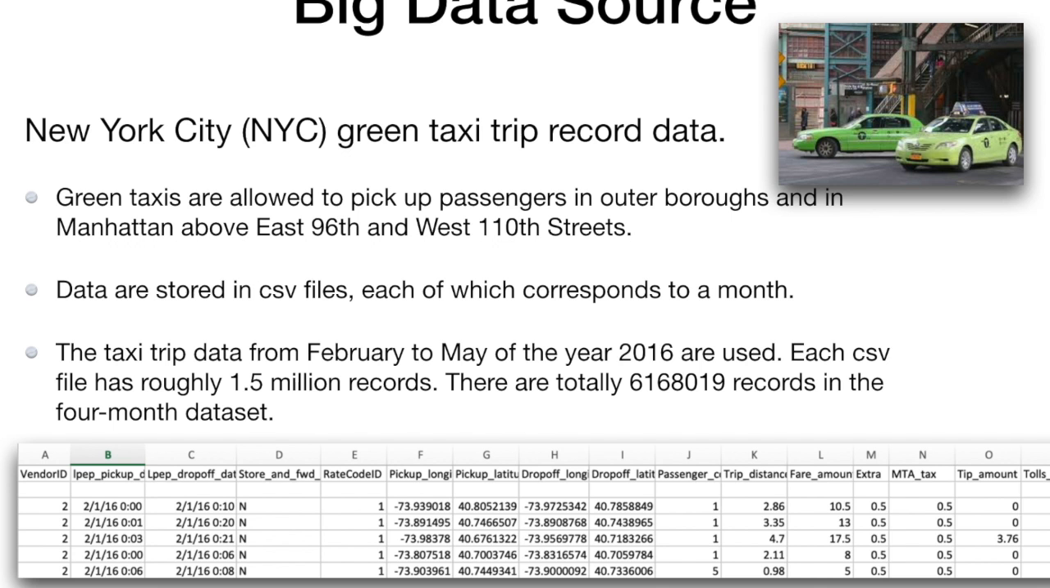Here is an example of the CSV file. It has fields like pickup time, drop-off time, pickup latitude, longitude, drop-off latitude, longitude, and some other fields.